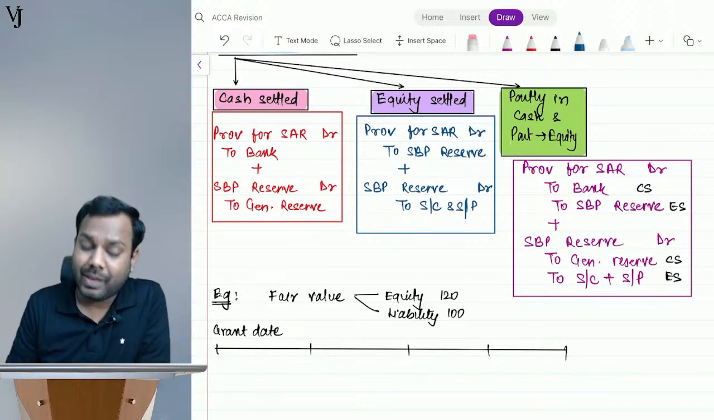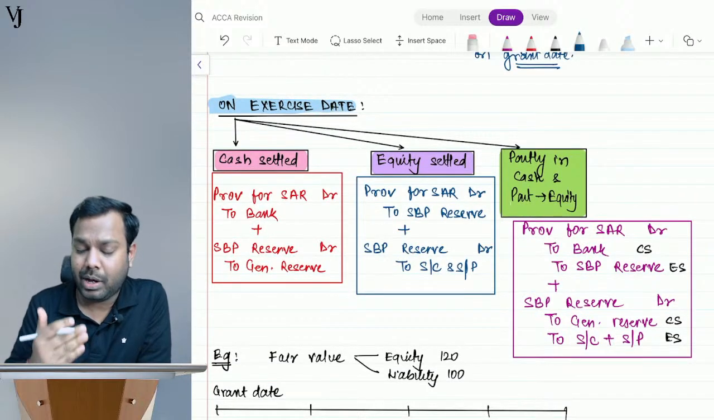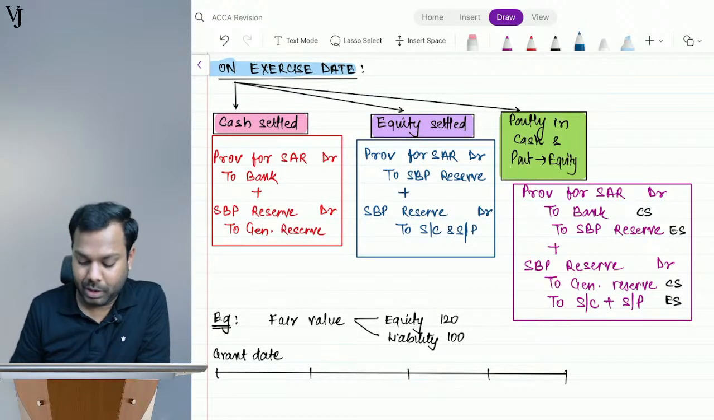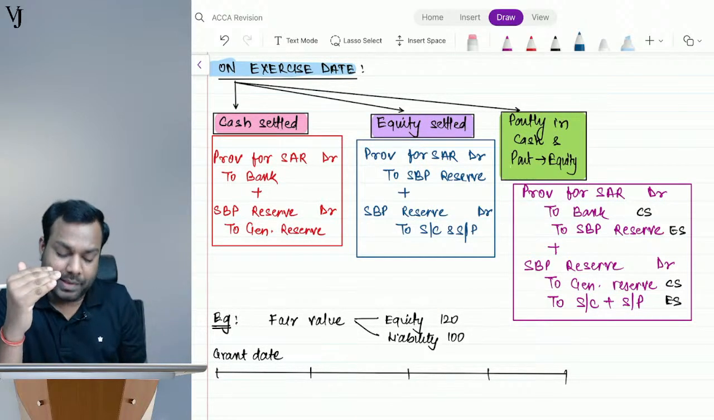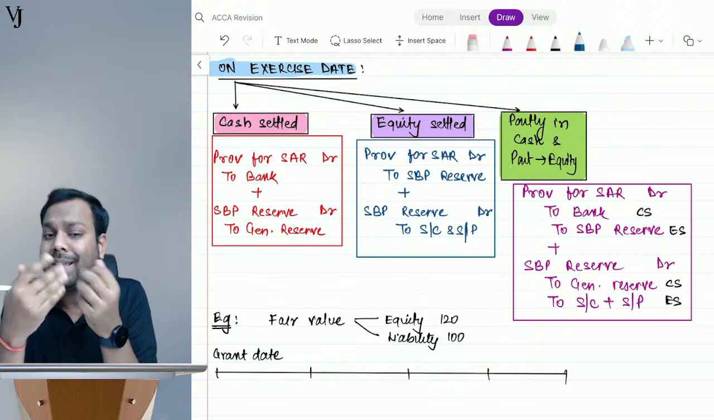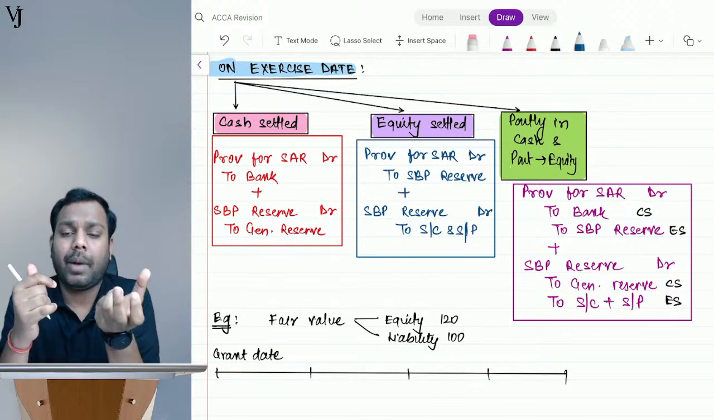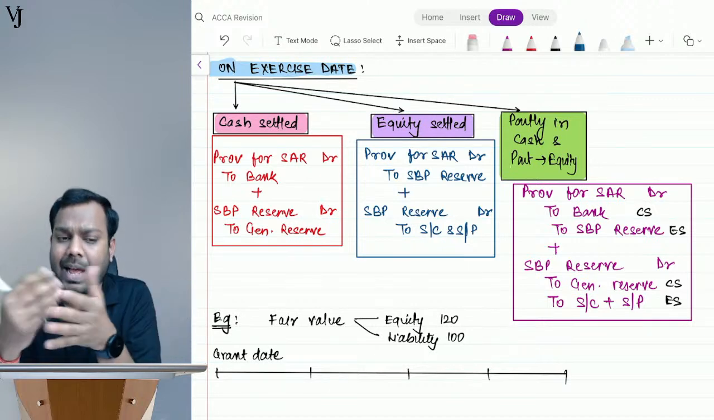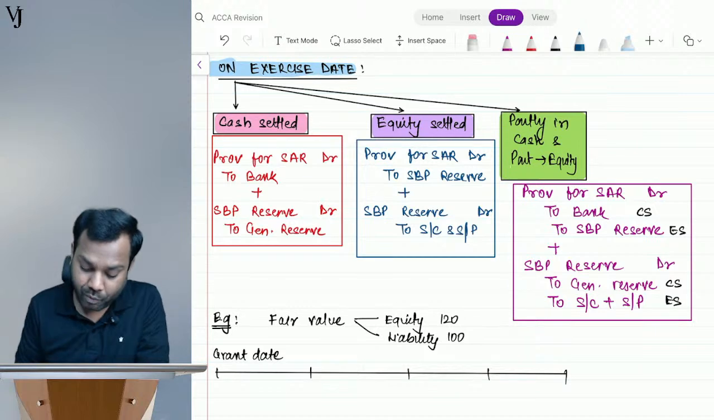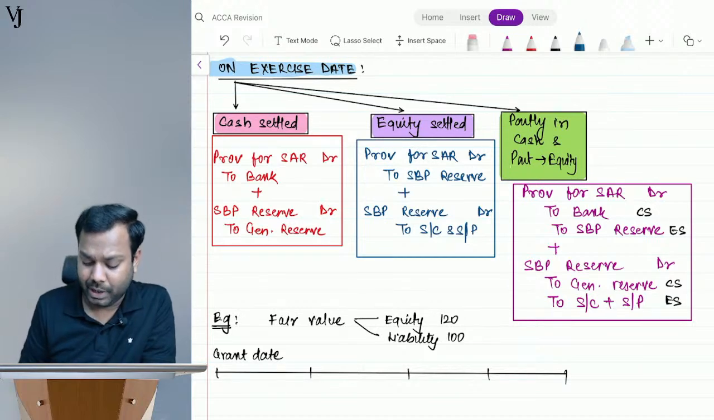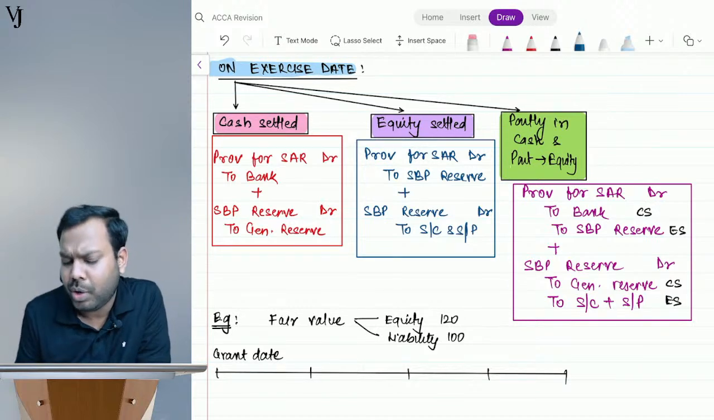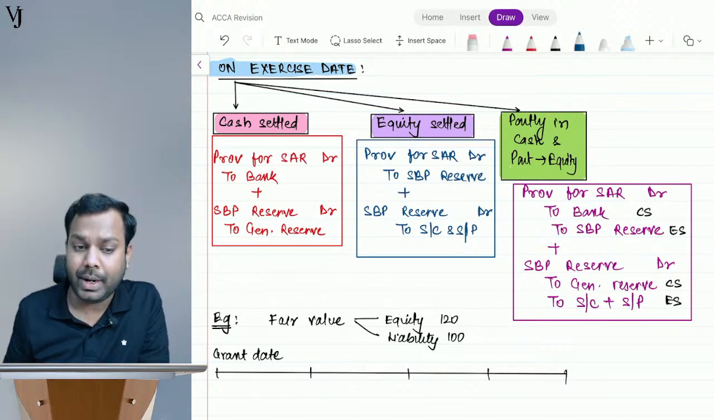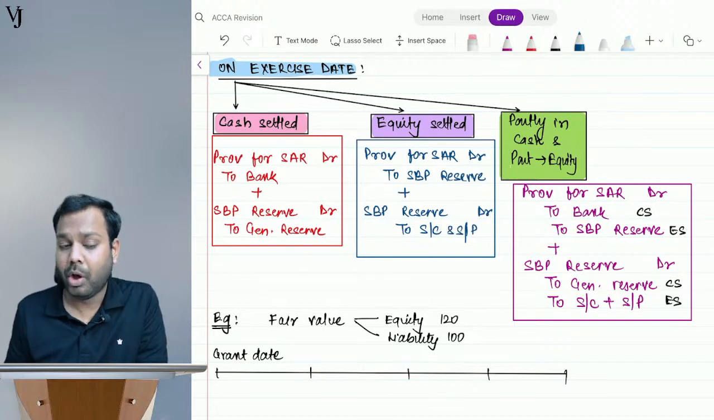Now, on the exercise date, the date when the employees are exercising it, what will happen? Tell me. Cash settled. If it is cash settled, it means all the option holders want to take cash. So what will I do? I will pay the liability, that is, provision for SAR account debit to bank, or SBP liability account debit to bank, and whatever is the balance in equity, I will transfer to general reserve.